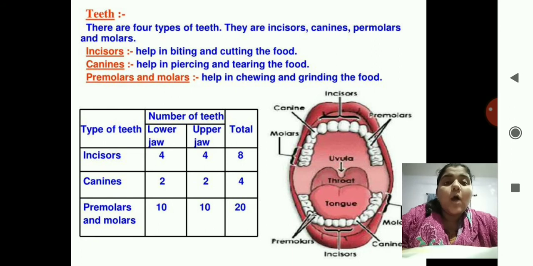So how many teeth do you have in total? 32. You know the dialogue, correct? तेरी बत्तीसी तोड़ दूंगा. It means you have 32 teeth in your mouth.